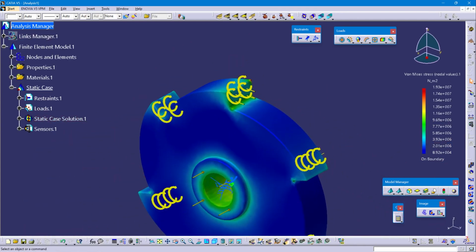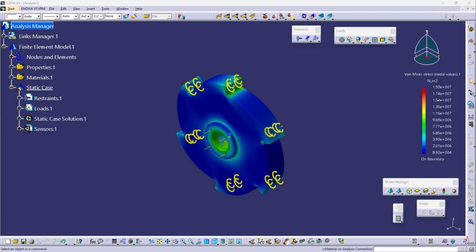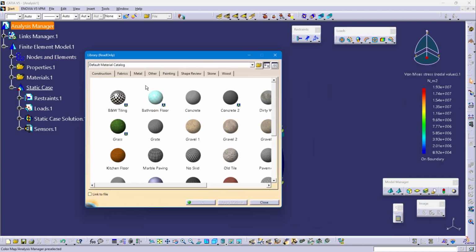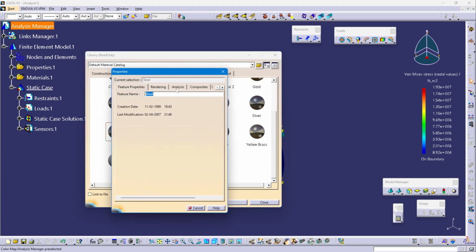The maximum von Mises stress should be below the yield strength of the material. So our maximum von Mises stress is 1.93 e power 7 Newton per meter square. Go to the material analysis connection command. Here select metal and select steel. Right click properties and select analysis.